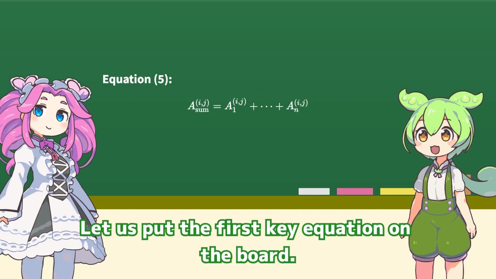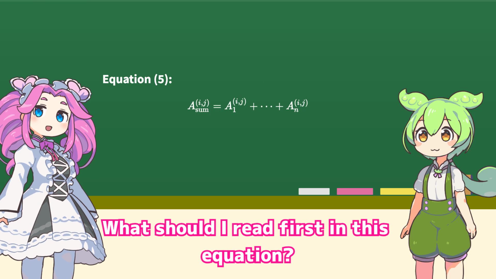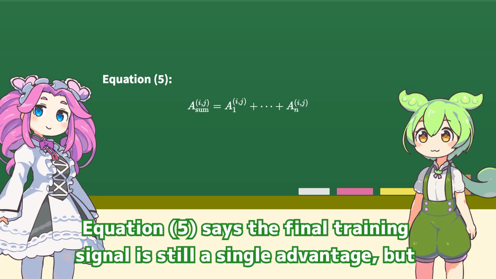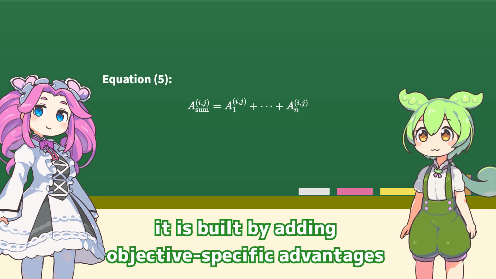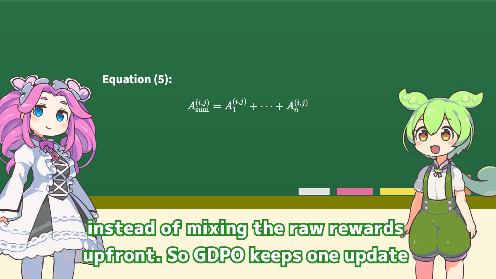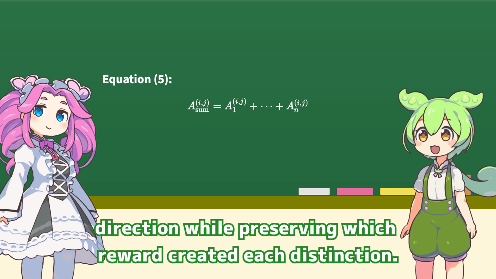Let us put the first key equation on the board. What should I read first in this equation? Equation 5 says the final training signal is still a single advantage, but it is built by adding objective-specific advantages instead of mixing the raw rewards up front. So GDPO keeps one update direction while preserving which reward created each distinction.